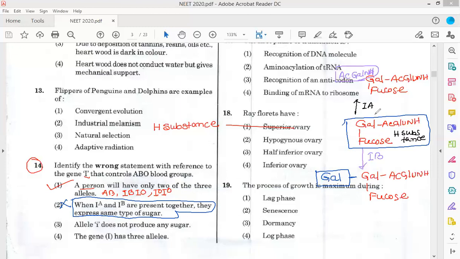If the IB allele is present, instead of N-acetyl galactosamine, galactose is added, right? The gene I has 3 alleles, yes. So option 2 is the correct answer. Question number 14, answer will be 2. Now, next question, question number 15.